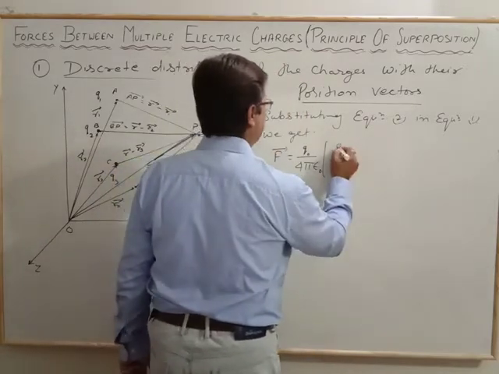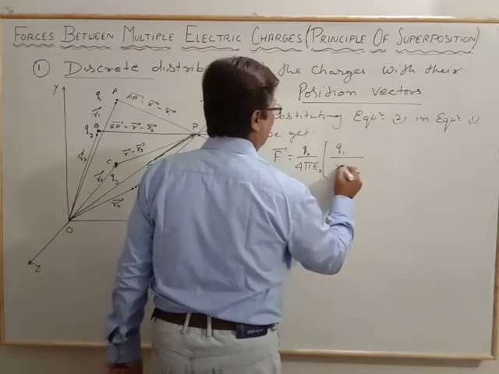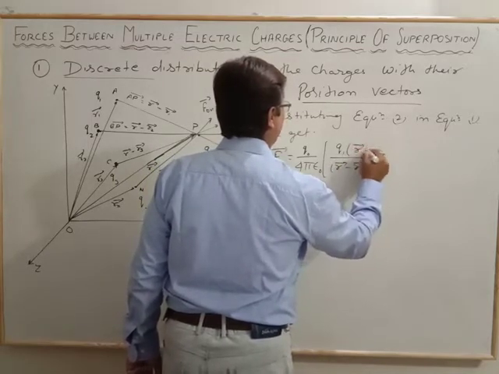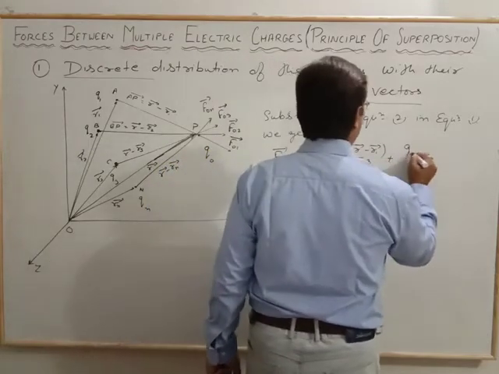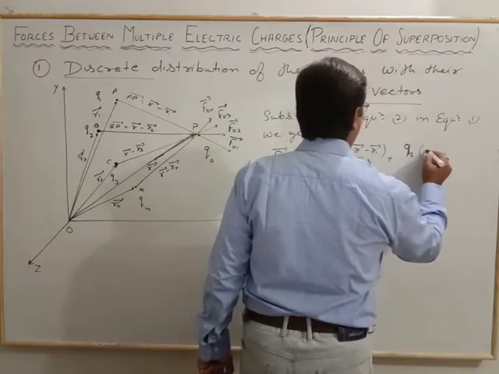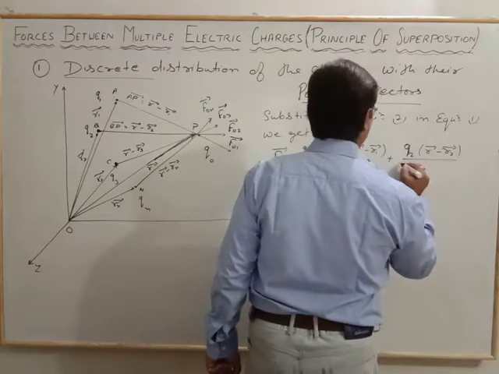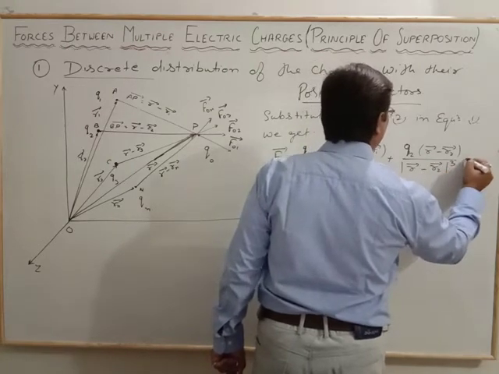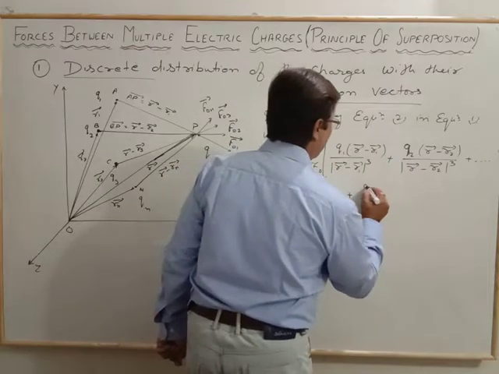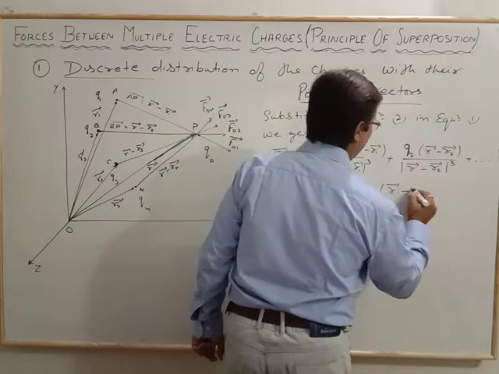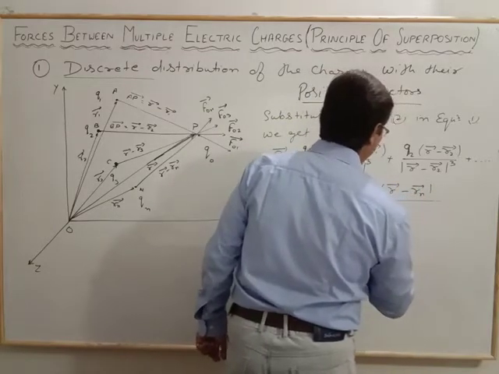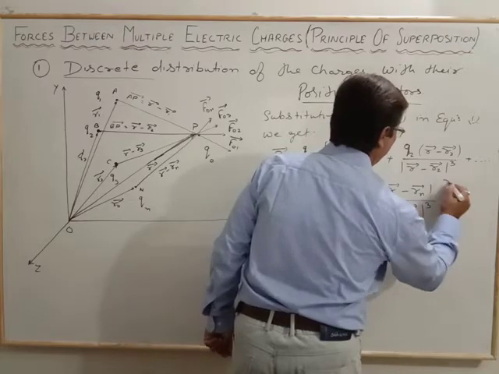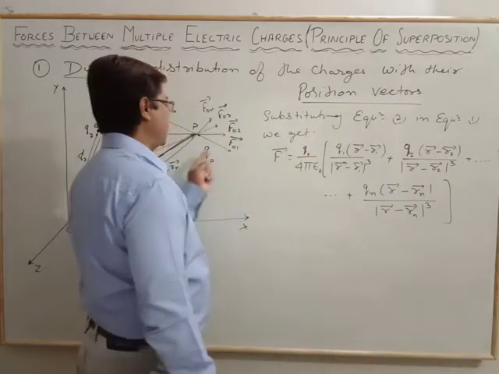So in that case the remaining is Q1 by the position r vector minus r1 vector, whole cube, that is the magnitude of r vector minus r1 vector whole cube, times r vector minus r1 vector, plus again Q2 times r vector minus r2 vector, and for the magnitude we consider magnitude of r vector minus r2 vector whole cube, plus like that up to the n terms, it is Qn times r vector minus rn vector by the magnitude of r vector minus rn vector whole cube. Now this is the total or net force acting on the test charge.